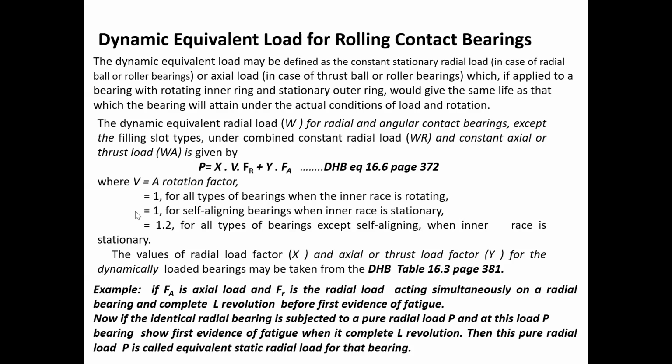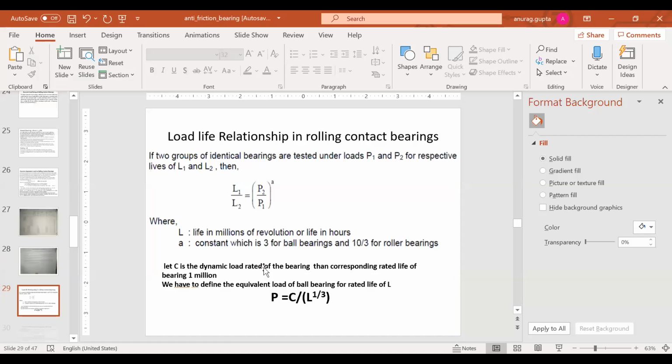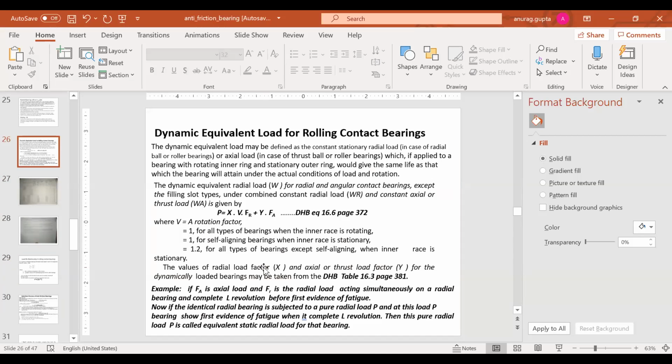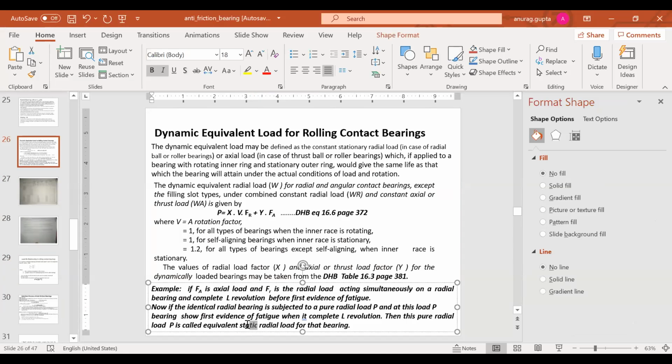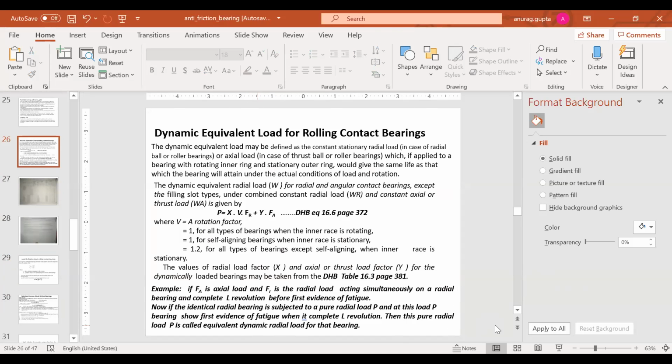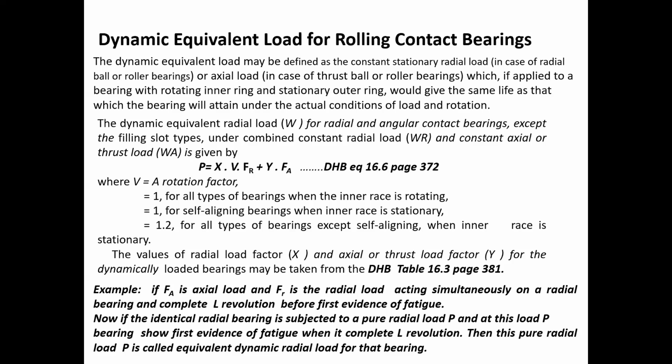By mistake, I have written down here static, but it is equivalent dynamic radial load for that bearing. Okay, so in that way, we can easily find out the equivalent dynamic load for the rolling contact bearing.